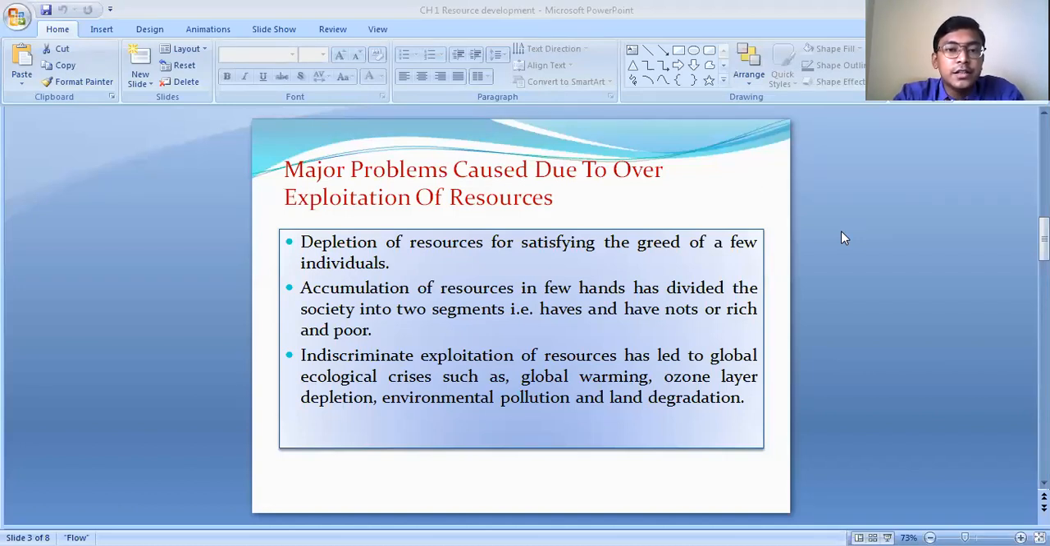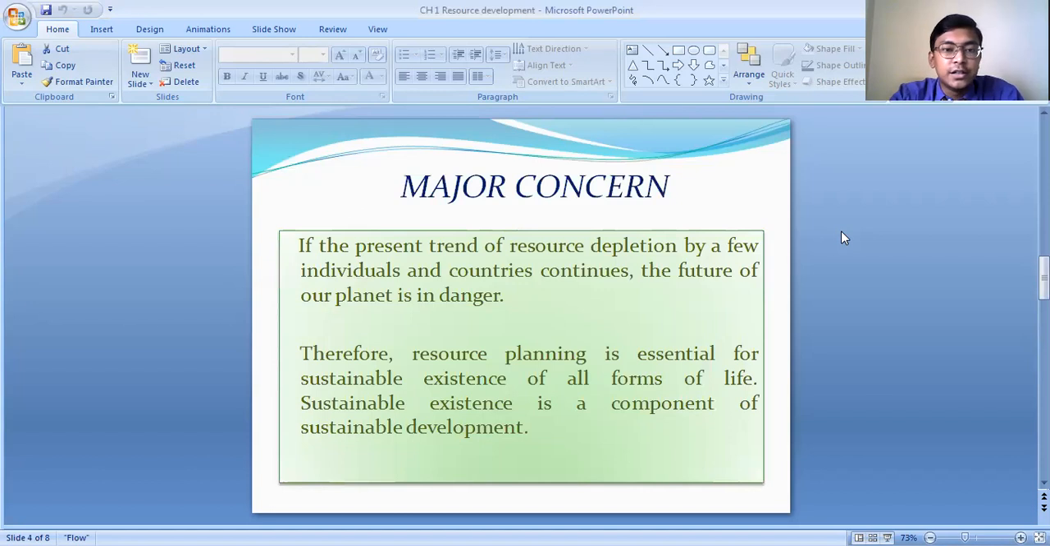So these were the various problems which take place because of over exploitation of the resources. See the major concerns. If the trend of resource depletion by a few individuals and countries continues, the future of our planet is in danger. If the present trend of resource depletion goes on, that means the way we are utilizing the resources continues in the same way, what will happen?